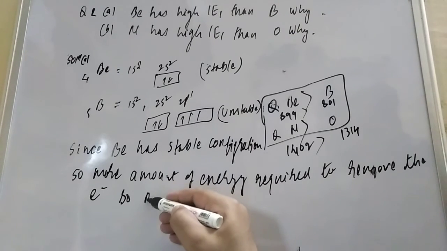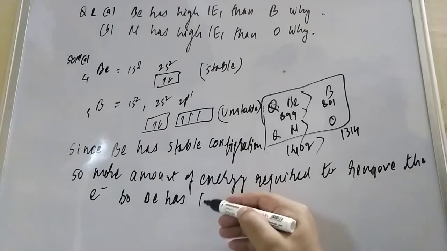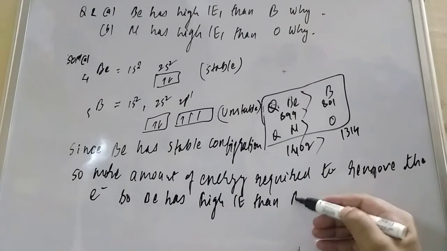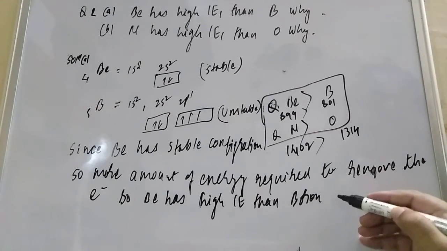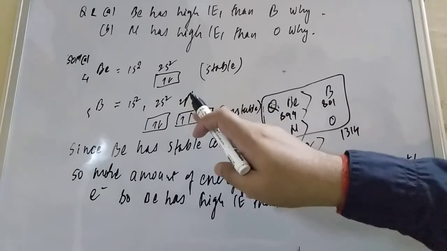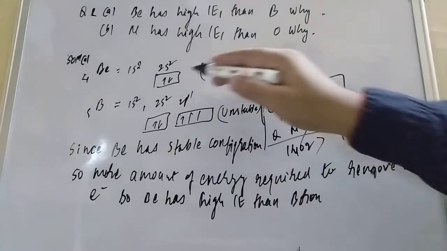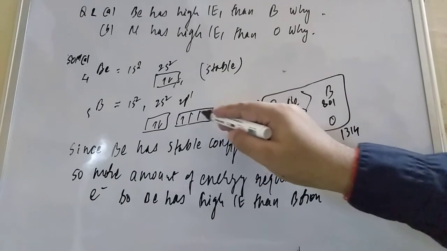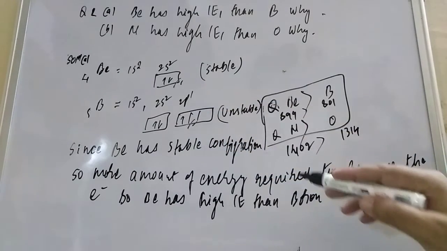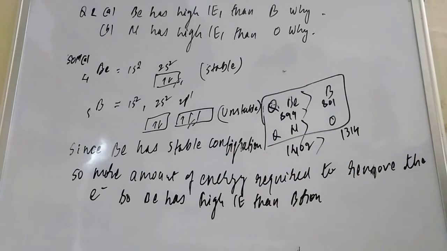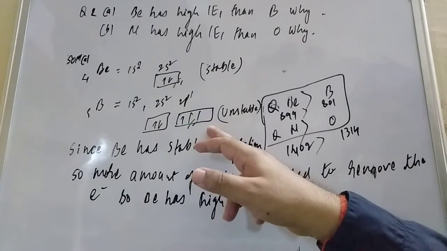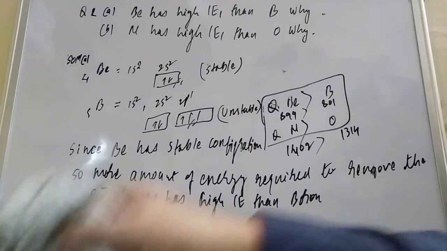So Be has high IE. Then what, student? Then boron. Boron is unstable, because either half-filled or full-filled orbitals are stable. This is full-filled, so removing is very difficult. Here it is neither half-filled, meaning 3 electrons, nor full-filled, meaning 6 electrons, so you can easily remove the electron by supplying a little amount of energy. So less energy is required, so it has a lower value of ionization enthalpy.